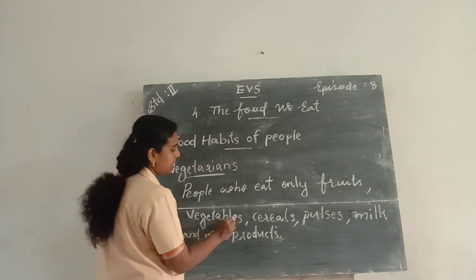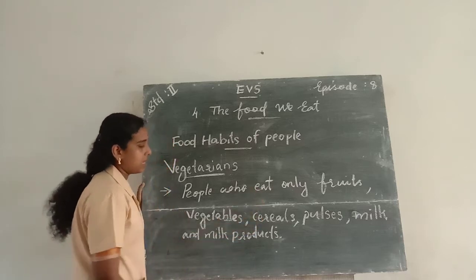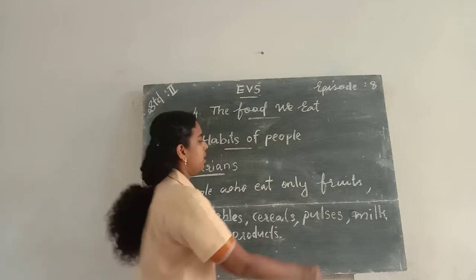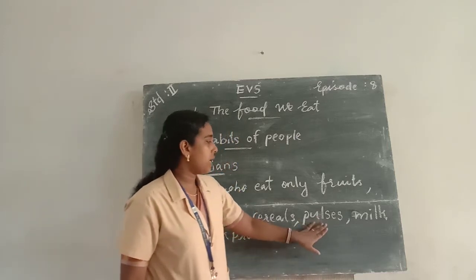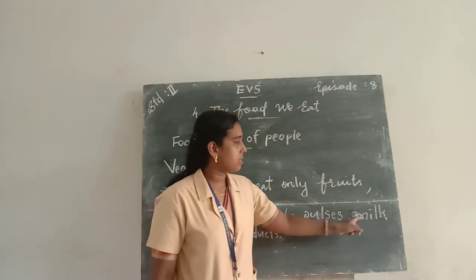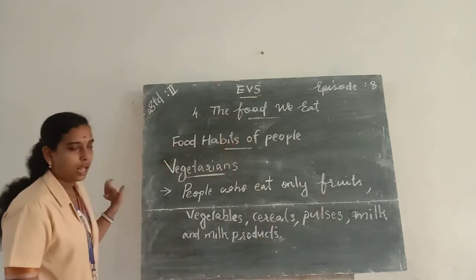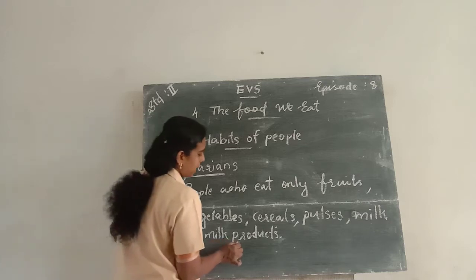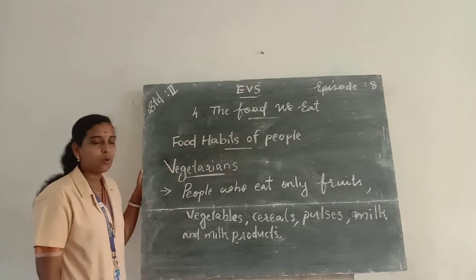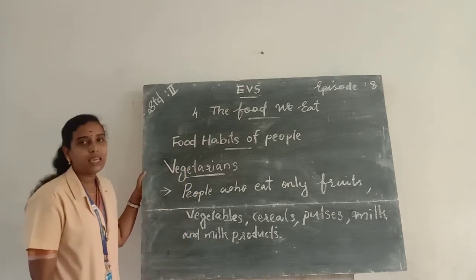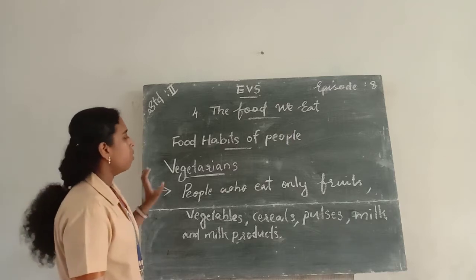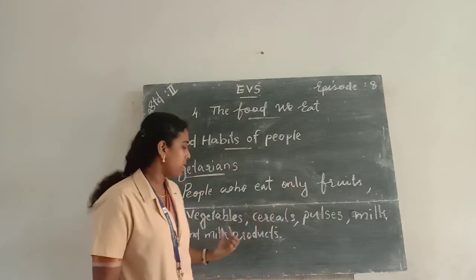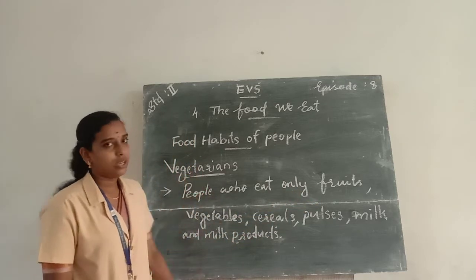Vegetables, V-E-G-E-T-A-B-L-E-S. Cereals, C-E-R-E-A-L-S. Pulses, P-U-L-S-E-S. Milk, M-I-L-K. Milk and milk products, spelling of products: P-R-O-D-U-C-T-S. So people who eat only fruits, vegetables, grains, milk and milk products are called vegetarians.